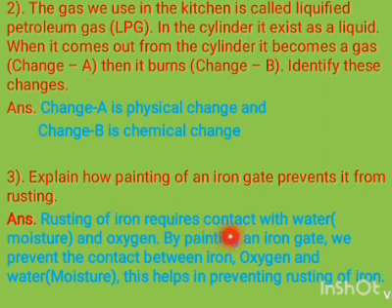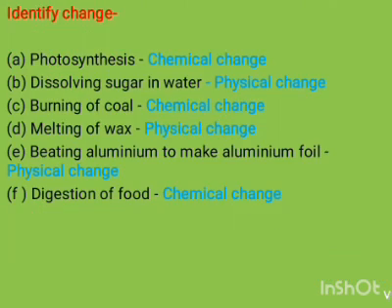Rusting of iron requires contact with water or moisture and oxygen. It is necessary. Water and oxygen are the two main things required for rusting. By painting an iron gate, we prevent the contact between iron, oxygen and water. So this helps in preventing rusting of iron. So this is your third question.